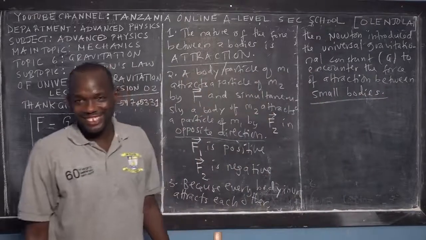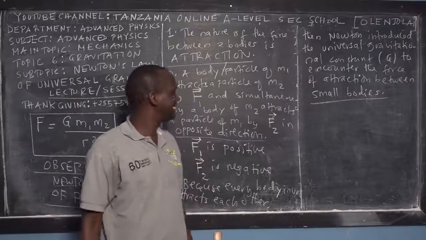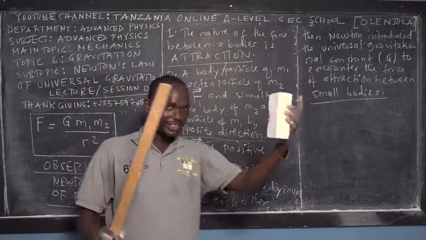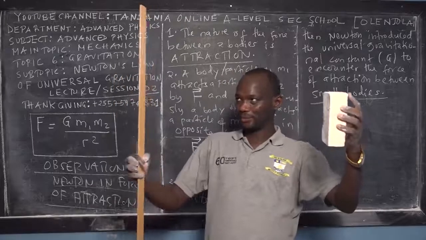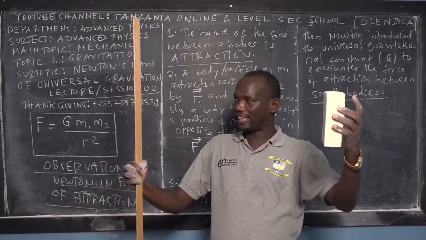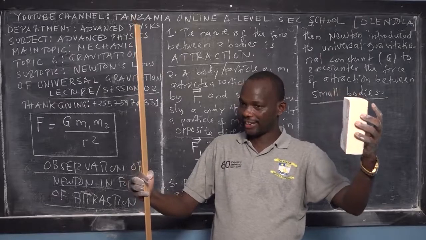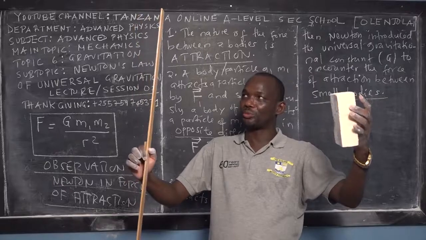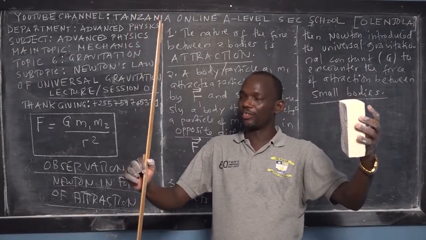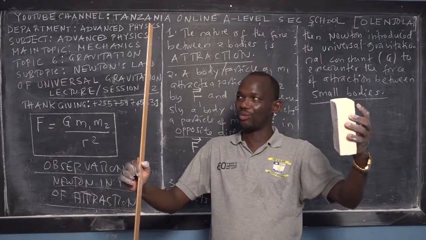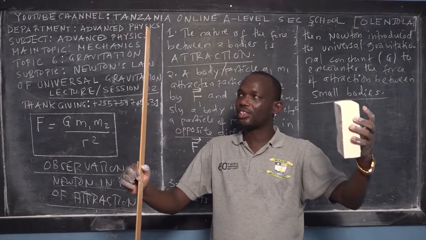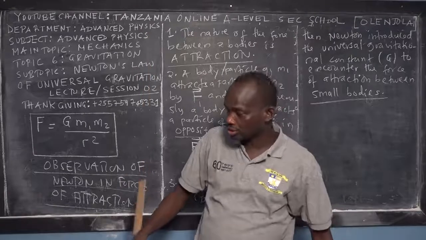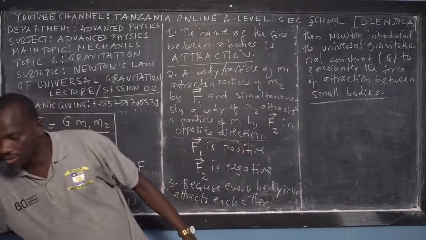Newton said, okay, this star is attracting this one, but these are small bodies. If you measure their masses, they are very small. So in order to account for the force of attraction between these two small bodies, Newton did a lot of experiments and finally said, okay, I know how I can answer these questions. Then he introduced the gravitational constant in the mathematical equation.